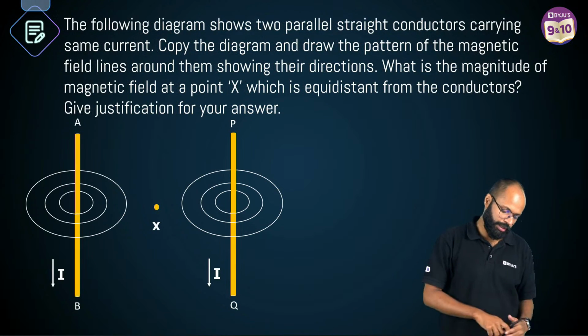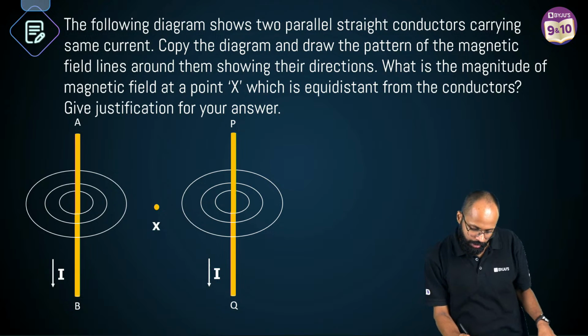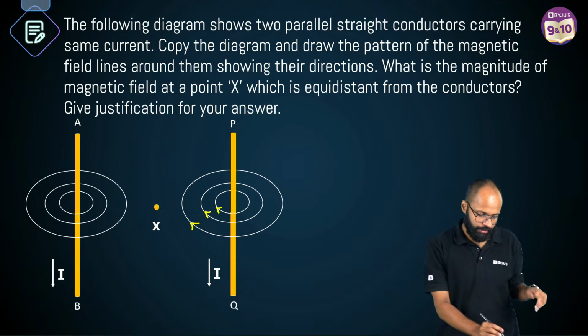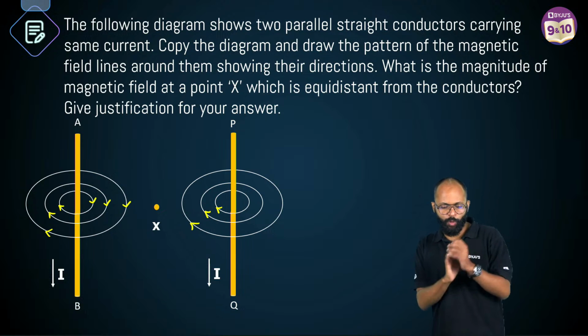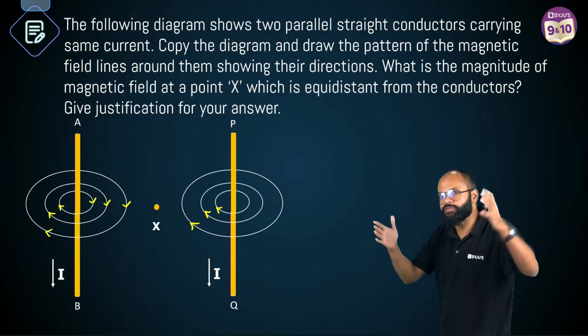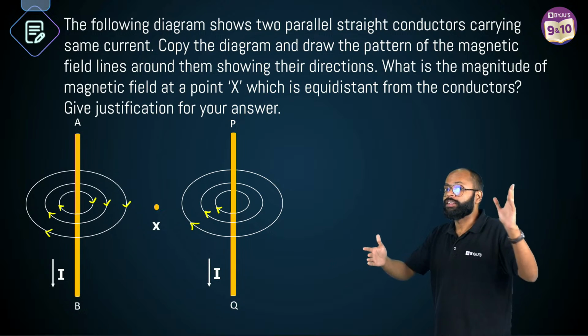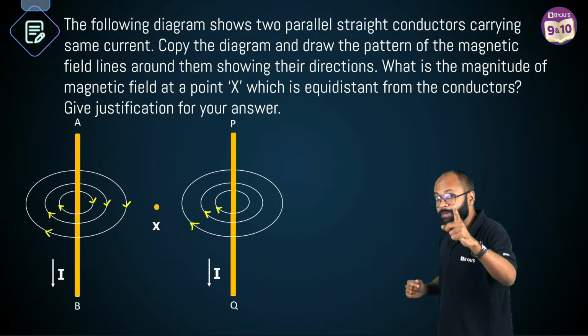So this will be my current. Here it is going like this, and here it is going like this, which means the field is in this manner, in this manner, in this manner. Now you tell me, this point X is at equal distance from both the wires. Means the strength, the value of magnetic field will be the same, but directions are opposite.